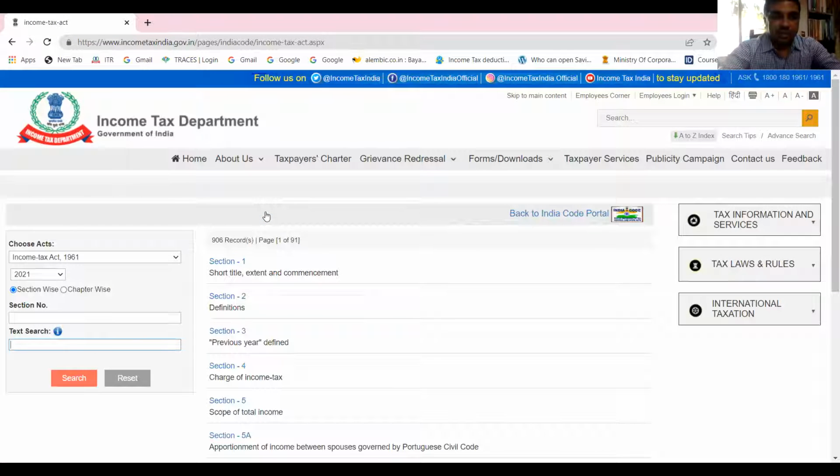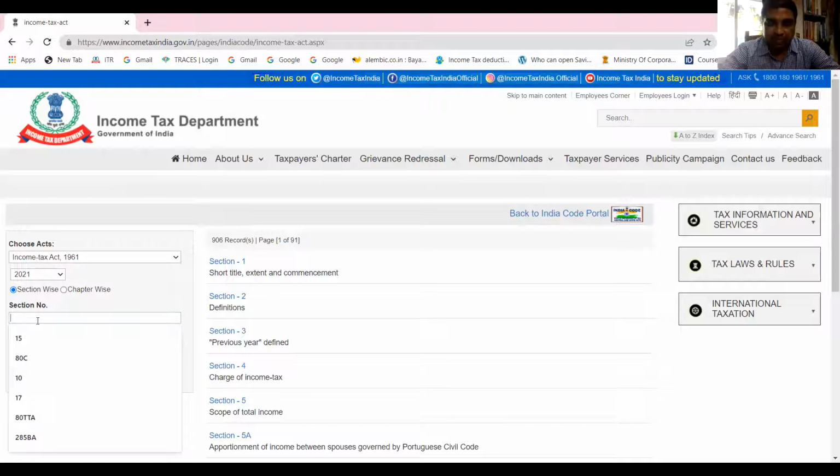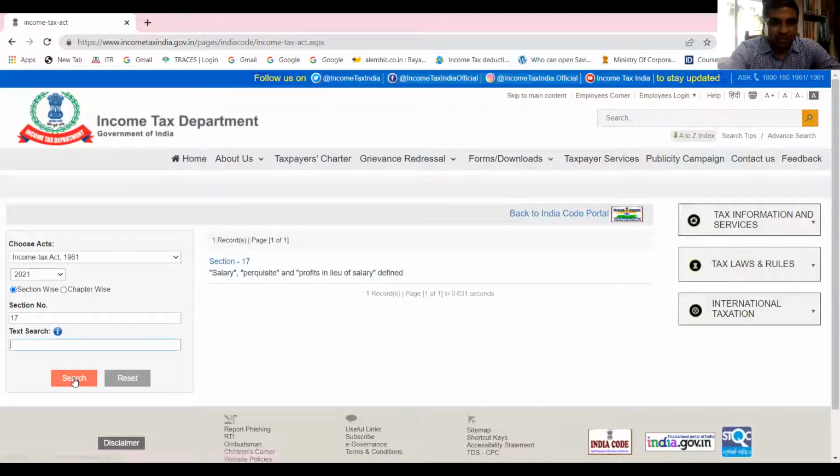After that, you see a section-wise list is there, but here we can directly type section 17. We're interested in section 17, which talks about the meaning of salary. When I'm searching, I'm finding salary. It defines what is salary, what are perquisites, and profits in lieu of salary.